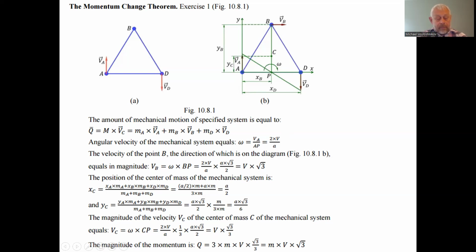Okay. The magnitude of momentum we can find as well as the product of the mass of the mechanical system, total mass 3m (1m, 2m, 3m), multiplied by the velocity of the center of the mass, v multiplied by square root of 3 divided by 3. That is the momentum of this mechanical system, which is what we had to find for this definite issue.